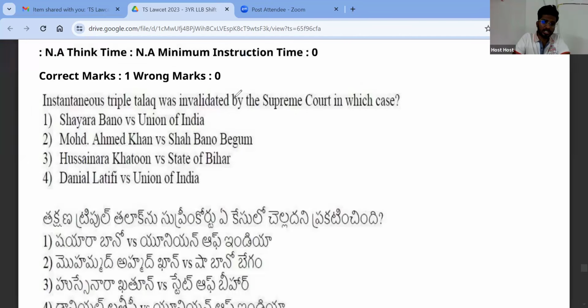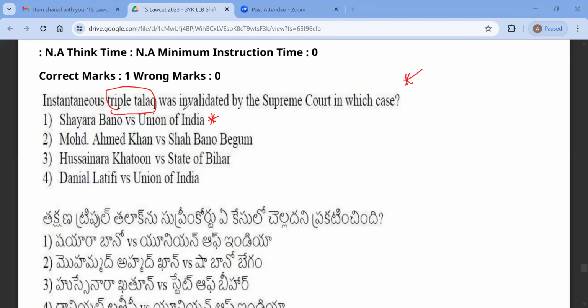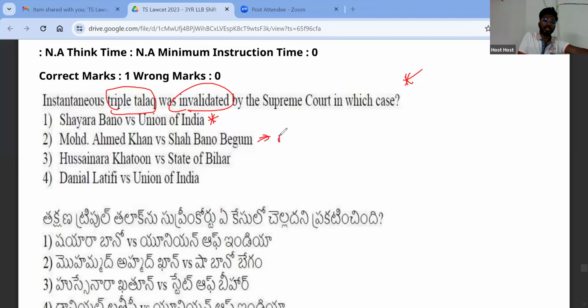I think we discussed this question in the family law chapter. Once again, instantaneous triple talaq was invalidated by the Supreme Court in which case? Shayara Bano versus Union of India. Very good. What is instant triple talaq? Talaq means divorce. The husband says talaq three times and divorce is granted. The Supreme Court told that this is invalid. Muhammad Ahmad Khan versus Shah Bano Begum is related to maintenance of Muslim women. After divorce also you have to maintain your Muslim wife.